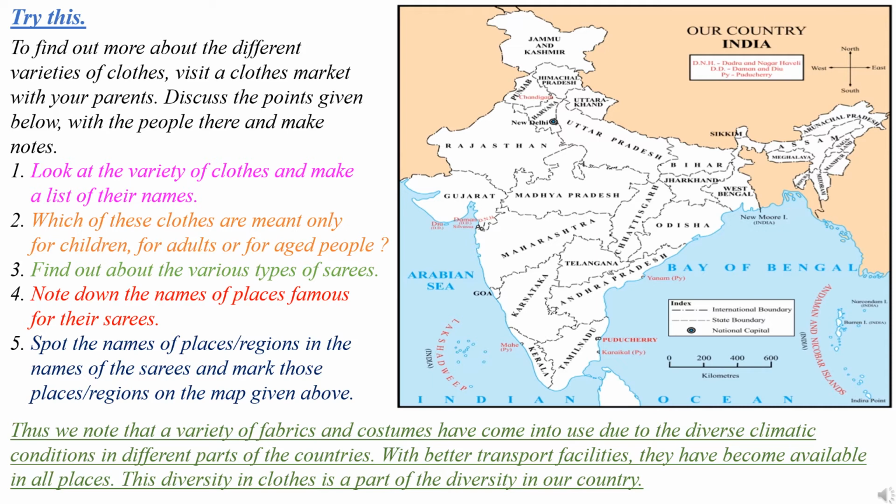Thus, we know that a variety of fabrics and costumes have come into use due to the diverse climatic conditions in different parts of the country. With better transport facilities, they have become available in all places. This diversity in clothes is a part of the diversity in our country. We can see the variety of fabrics and costumes in our country. So clothing styles are also different.